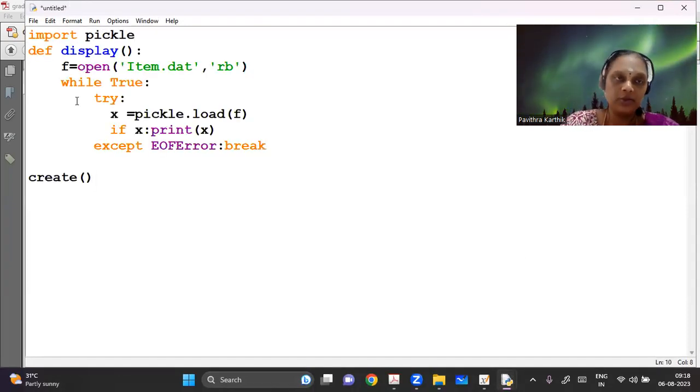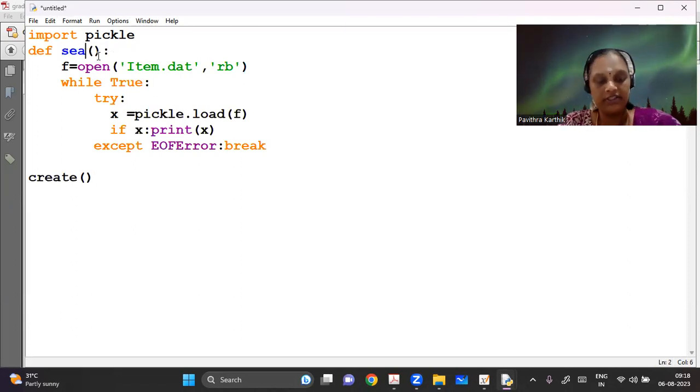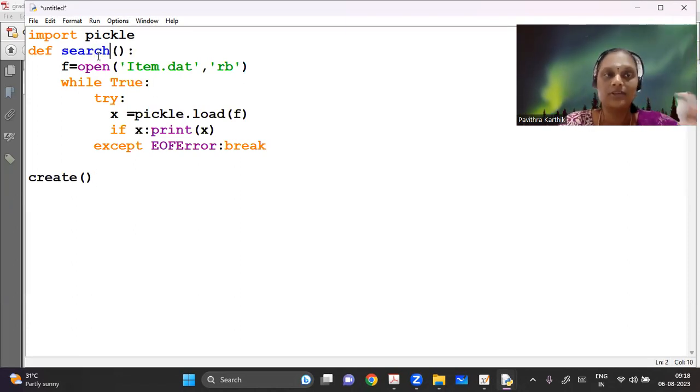As much as possible, try to use functions because you will be tested on functions, and this is the best way to learn functions also. So this is very similar to your display function, except that we are not going to display everything. We are going to display only if the price is greater than a certain value.